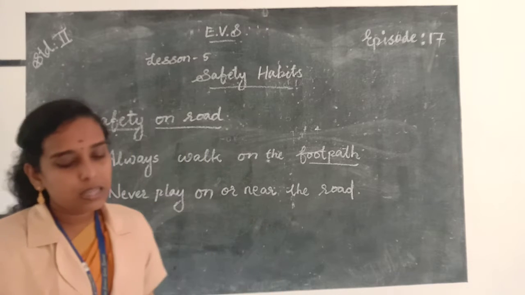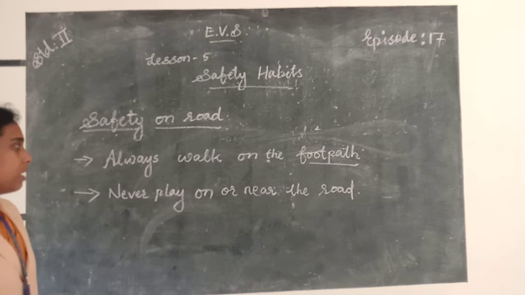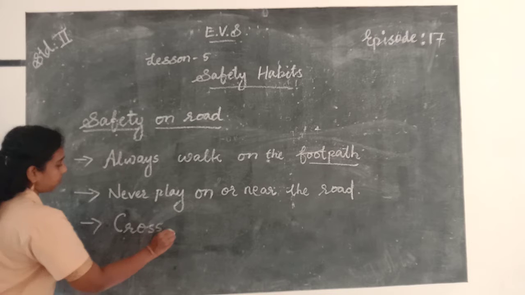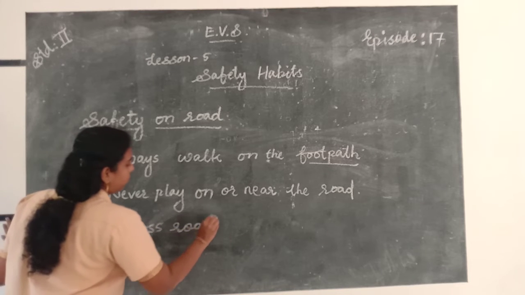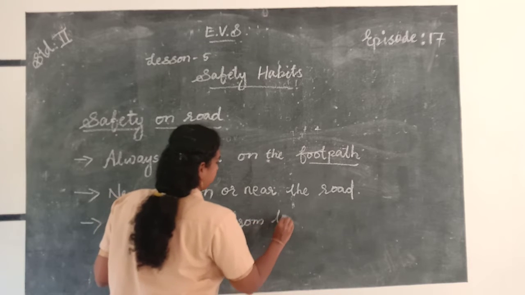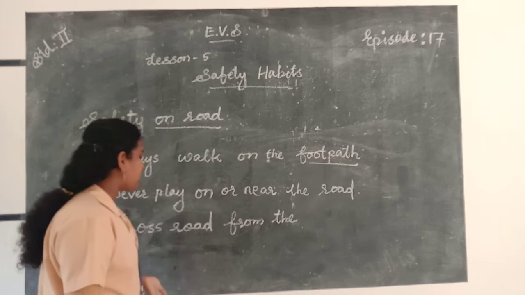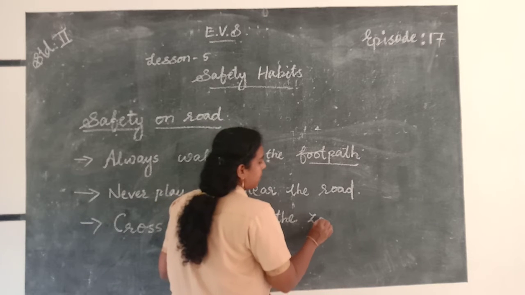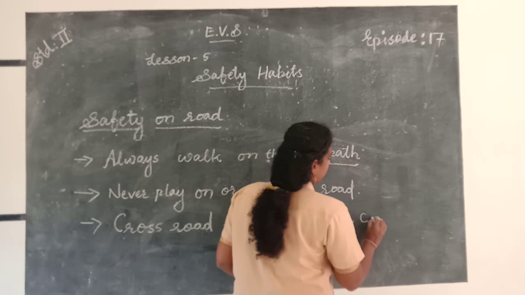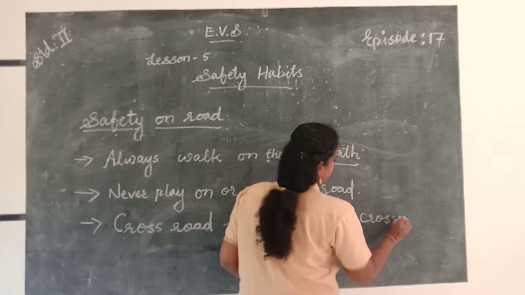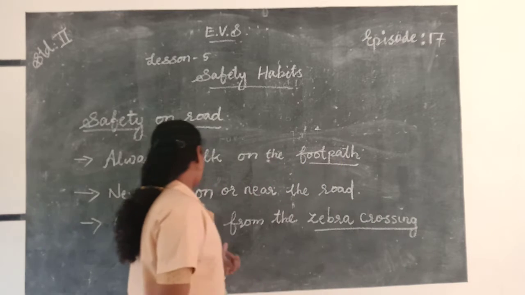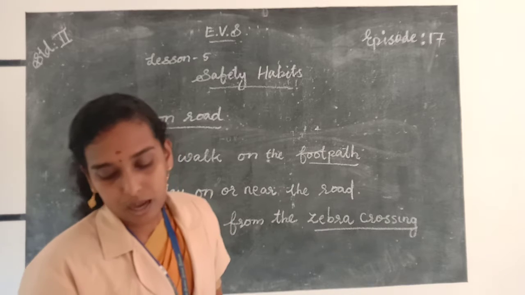And always cross the road from the zebra crossing. So what is the spelling of zebra crossing? Z-E-B-R-A. Zebra crossing. C-R-O-S-S-I-N-G. Zebra crossing. So cross the road from the zebra crossing.